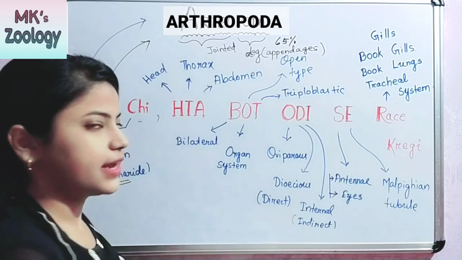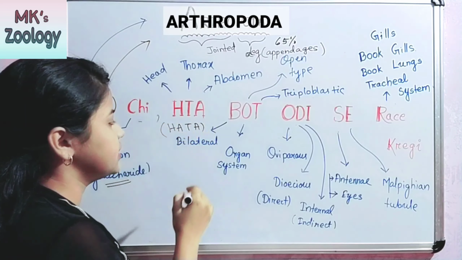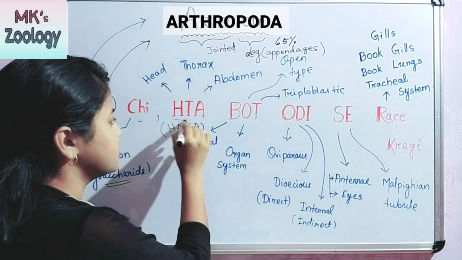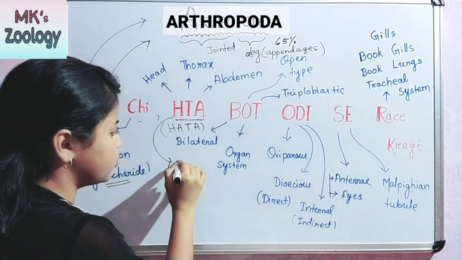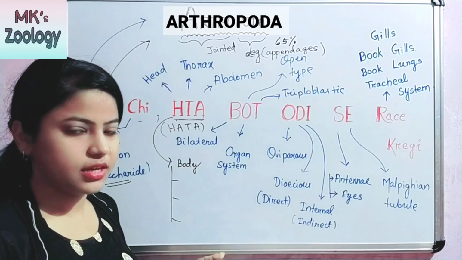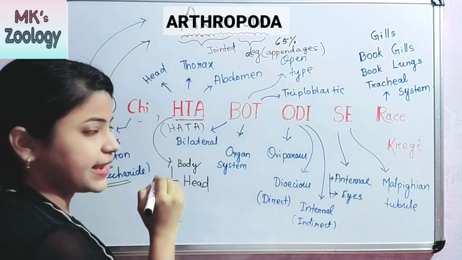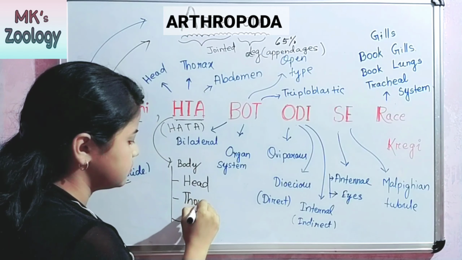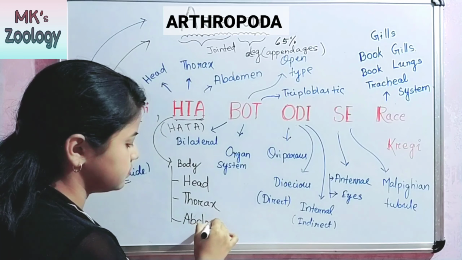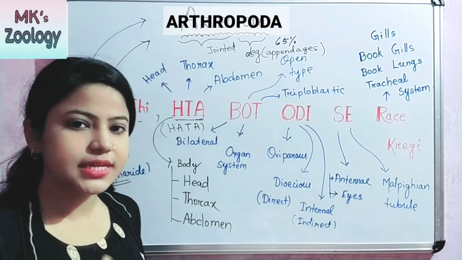The next one is hata. We write hata as HATA, but I write it here as HTA. Remember this HTA. It means the body of Arthropoda is of three parts: the head, the thorax and the abdomen.